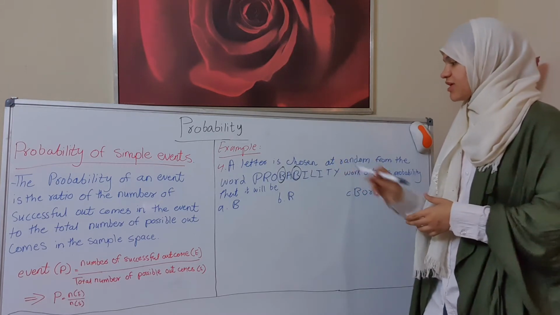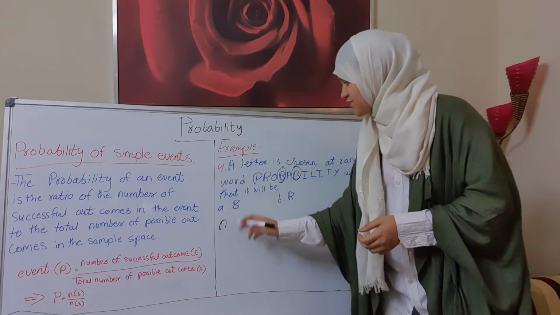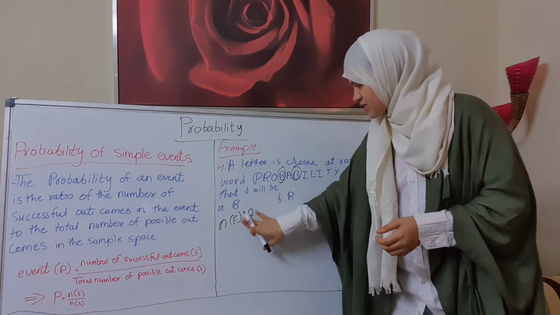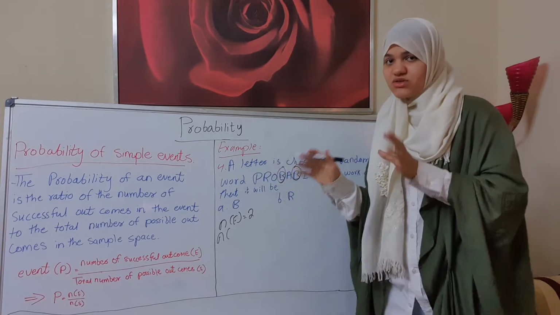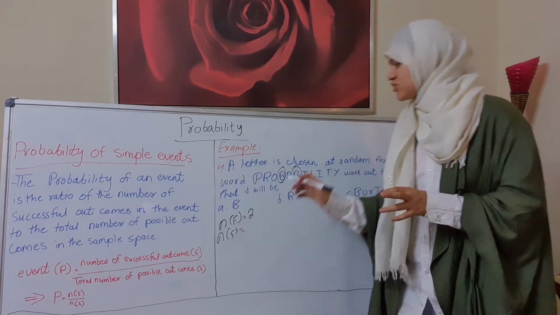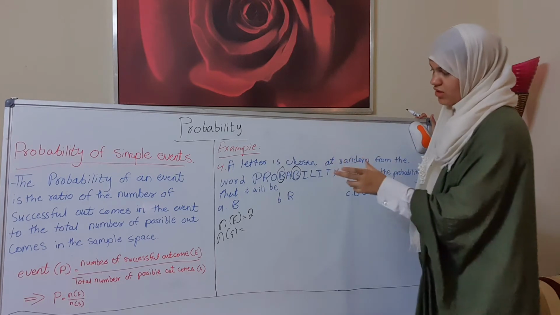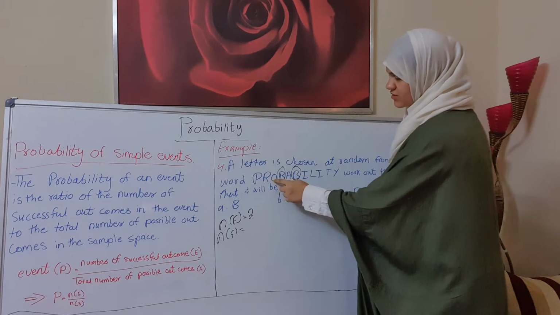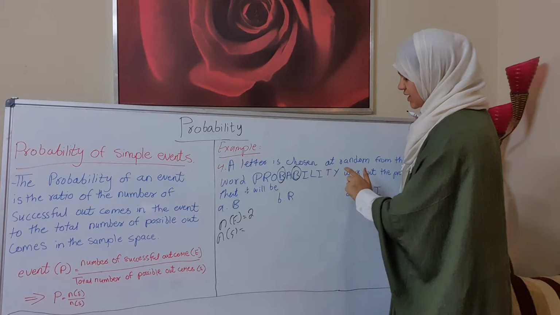Probability, double B. So that means the number of successful outcomes is equal to 2, right? But the total number of possible outcomes is equal to what? Now here, probability, how many alphabetical letters does it have? 1, 2, 3, 4, 5, 6, 7, 8, 9, 10, 11.